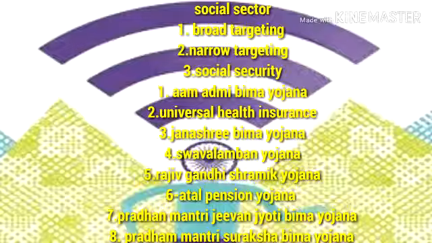Now social security, which we will also discuss. I have already mentioned it here. First is the Aam Aadmi Bima Yojana. The government is providing social security under various programs, such as the Aam Aadmi Bima Yojana. The scheme is targeting rural landless households, where one earning member within the age group of 18 to 59 years is insured at a premium of 200 per year, borne 50% by the central government and the remaining 50% by the state government.